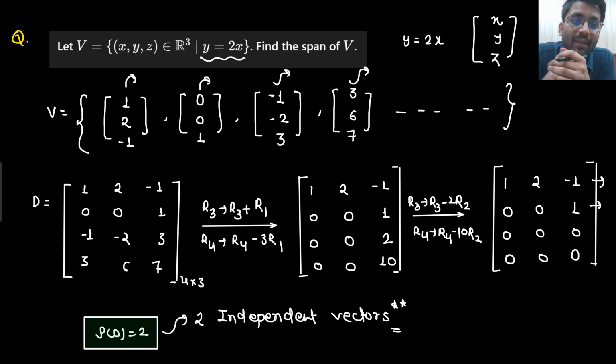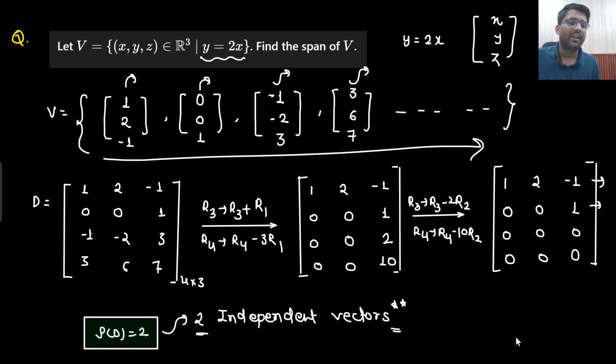If you have a 2-dimensional vector, the maximum number of independent vectors you can get is 2. So what will be your span? Span will be 2D. Although it feels like there are 3-dimensional vectors, effectively they are only 2-dimensional vectors. Is that understandable to you? A very, very important and intuitive conclusion.